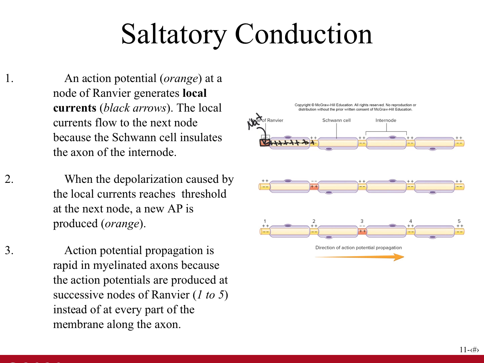So we can see this area right here, which is the myelin sheath. That's created from one Schwann cell. And sodium cannot get into the axon through that area because of the insulation of the myelin. But the positive charges rapidly flow down to the next node of Ranvier, and they trigger the voltage-gated sodium channels to open in that node. So then sodium rushes into that node, and another action potential occurs.